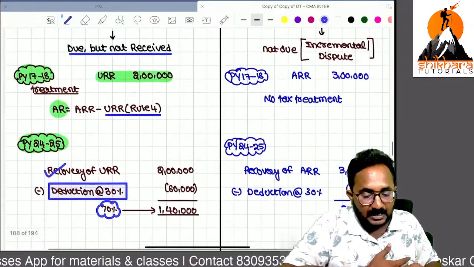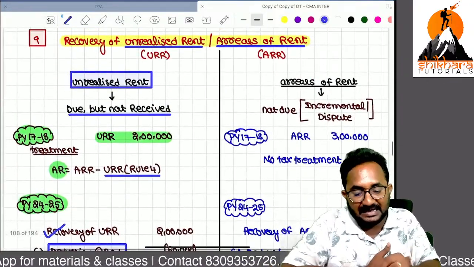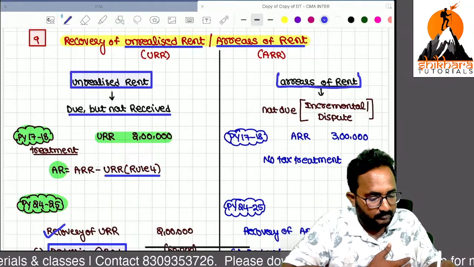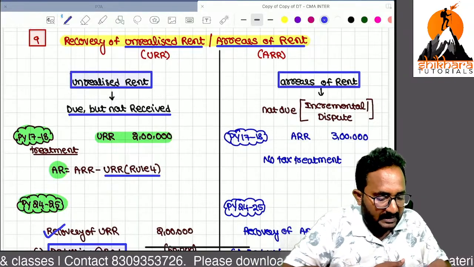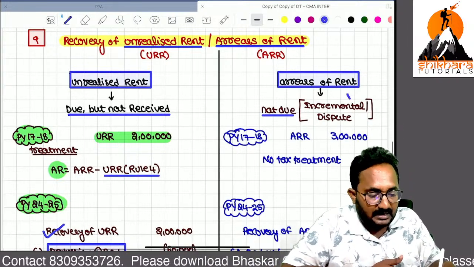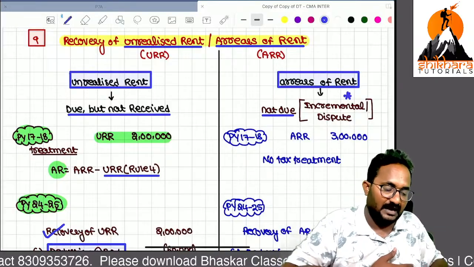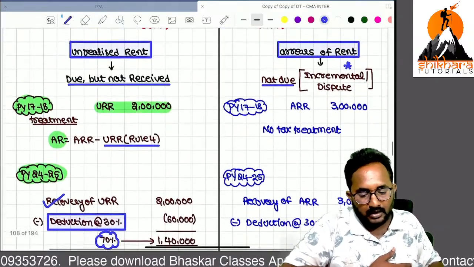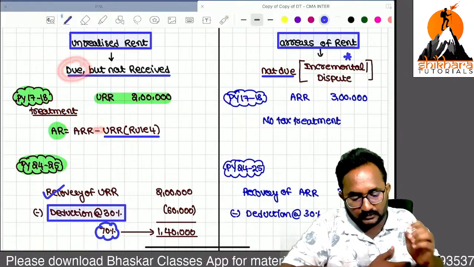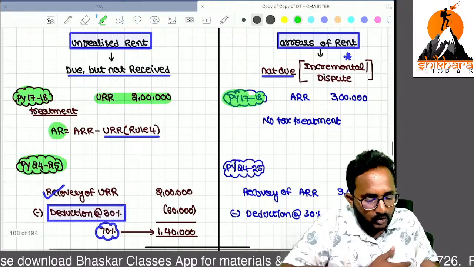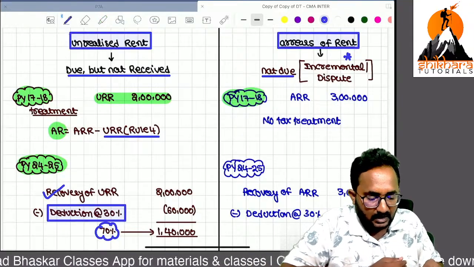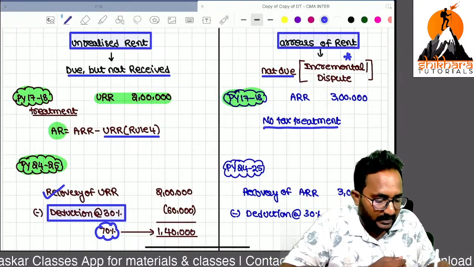Now the same treatment we can give for arrears of rent. Arrears of rent happen because of disputes. Suddenly the owner increases the rent; it is not due because of incremental rent, it will happen only because of dispute. Now, if that is due, we have no tax treatment, we can reduce. It is not at all due, so that's why arrears of rent is not at all taxable, and in that year no tax treatment.